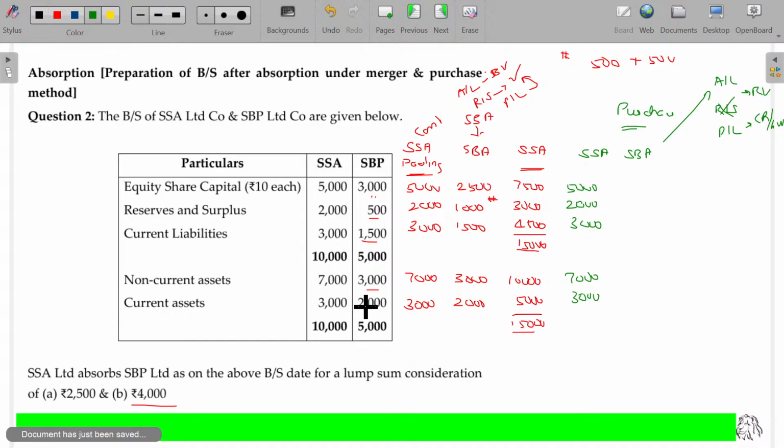Is that clear? So now what happens under the purchase method? SBB no more exists. Their profit will not be profit for distribution, so it should definitely be named differently. Either it may be named as capital reserve or goodwill. Is that clear? So now what happens? 3,000 non-current assets of SBB and 2,000 current assets of SBB, and liabilities will be as they are.